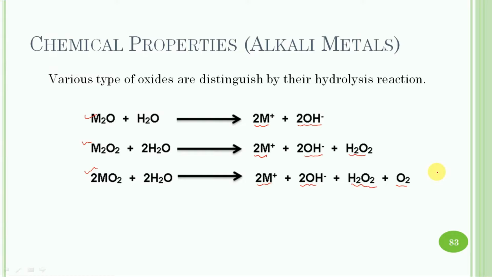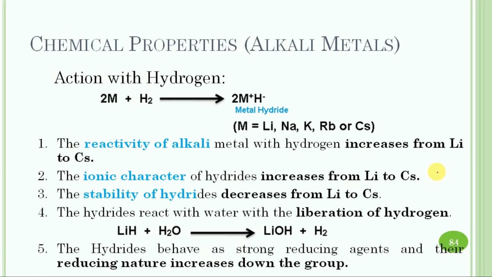So it is all about how the different types of oxide can be identified by these reactions. The next one is the reaction with hydrogen. The alkali metals react with hydrogen to form hydrides, which are ionic in nature.